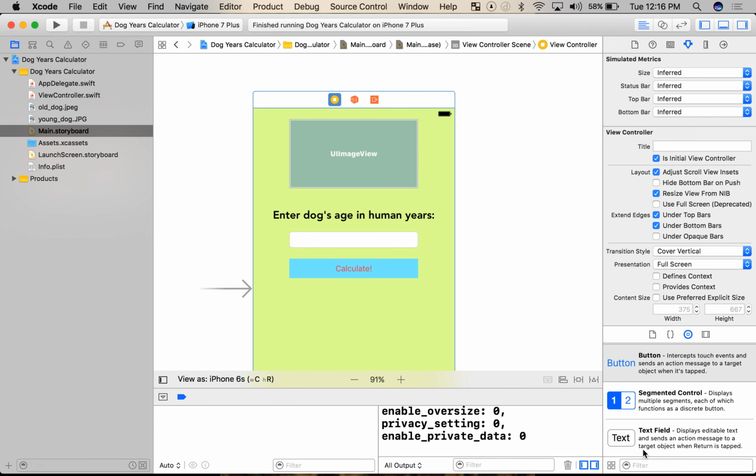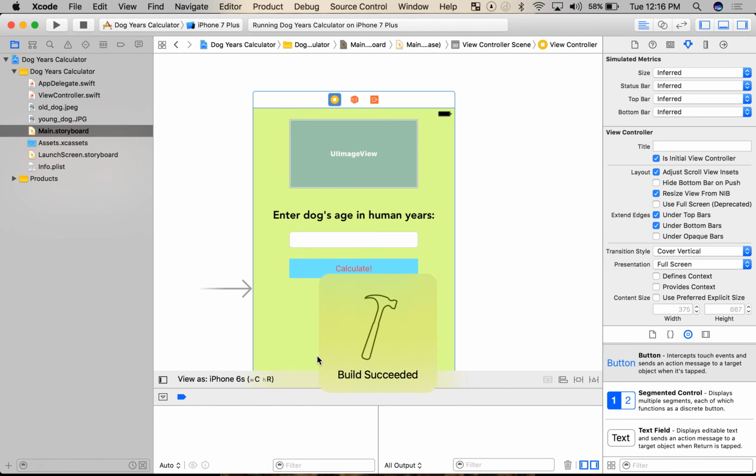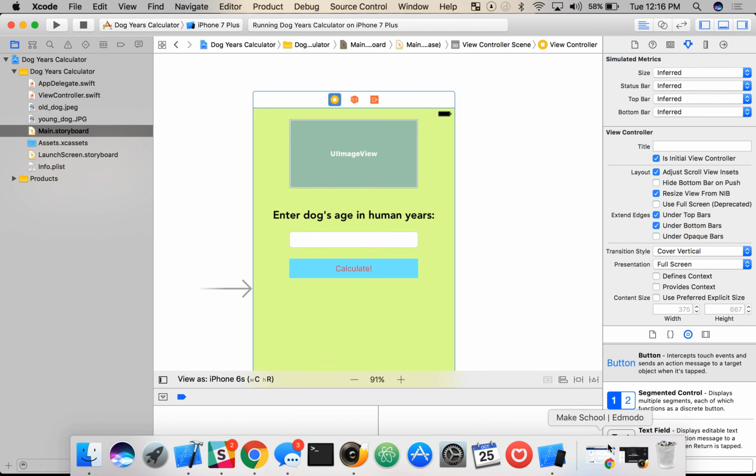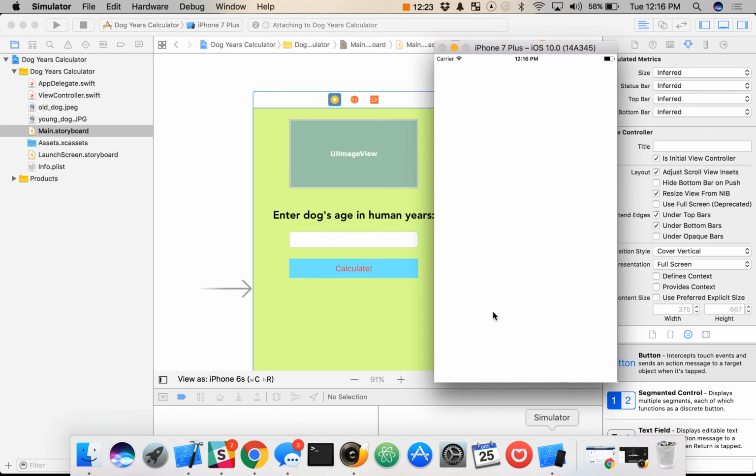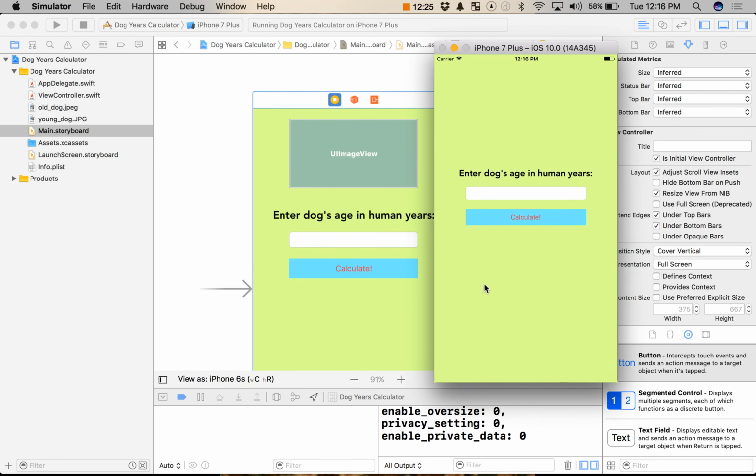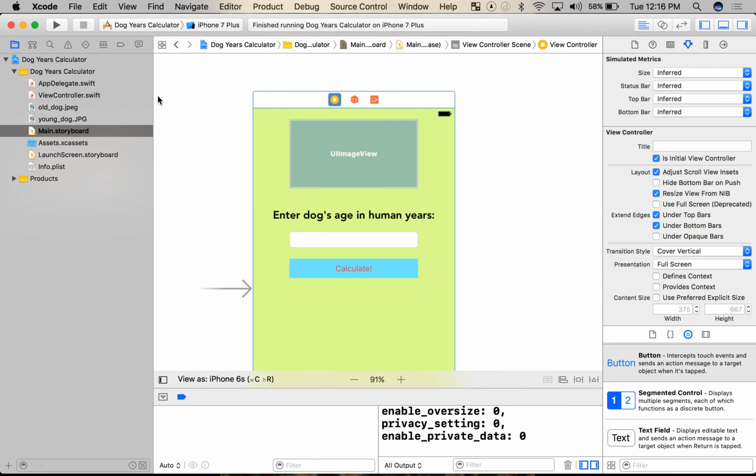Now, I'm going to go ahead, build it again, just hit Command R, or the play button, and it should be centered now. It should look a little bit better. So if I go to my simulator, perfect. And as you remember, it was over here, kind of over by the left. Now it's not. Looks great. Cool. So let's stop that. And let's start doing the fun stuff, which is adding some code.